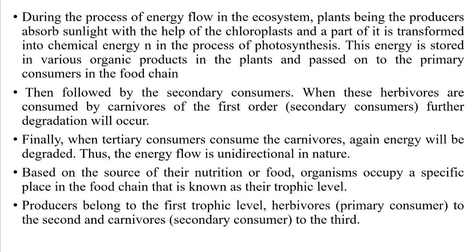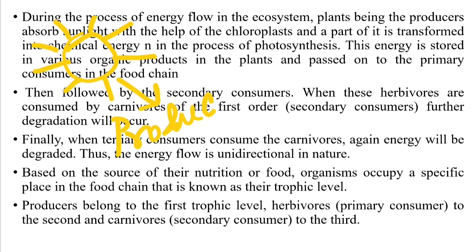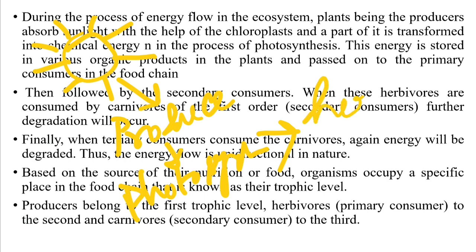That means here it is shown that from the sun the radiant energy is captured by the producer, and they carry out photosynthesis, and the energy in the form of chemical energy is stored in the plant body. Some of it is utilized in their growth and respiration. Then the remaining, the net primary productivity, will be passed on to the next trophic level, which is the herbivores.